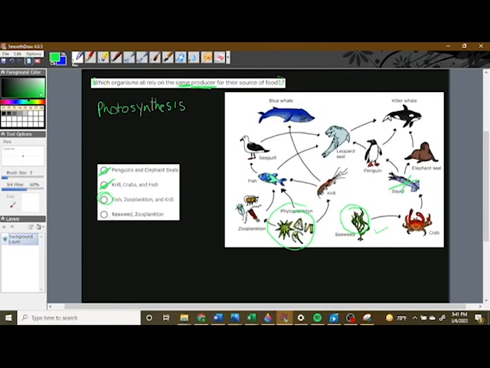But let's just double check ourselves. Seaweed. Well, seaweed is a producer, so it's not going to eat a producer. So that one already doesn't make sense. Let's eliminate that one.